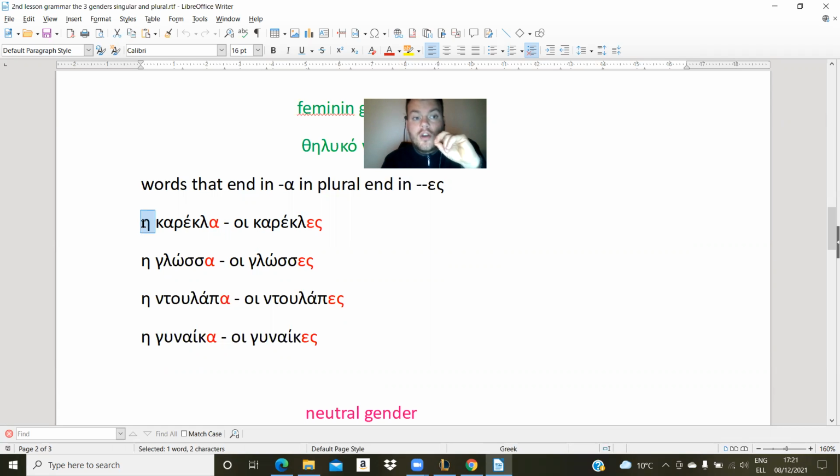We are going to change the article η to the οι here in plural. The η becomes in plural this οι. And then we are going to change just the ending of the noun. The -α becomes -ες. So η καρέκλα, οι καρέκλες. Η γλώσσα, οι γλώσσες. Okay, η γλώσσα means the language.